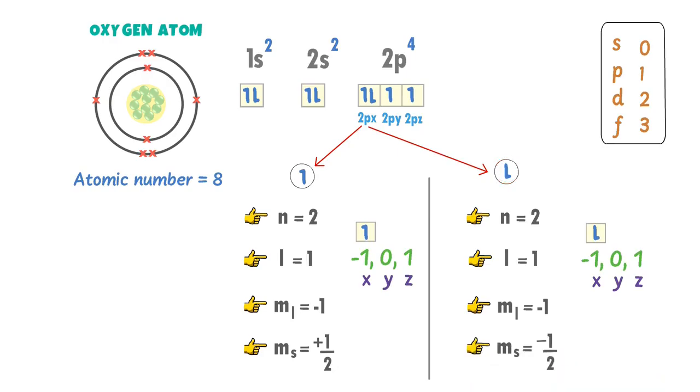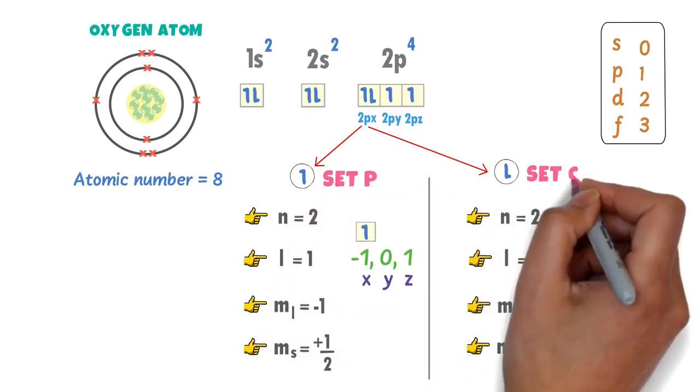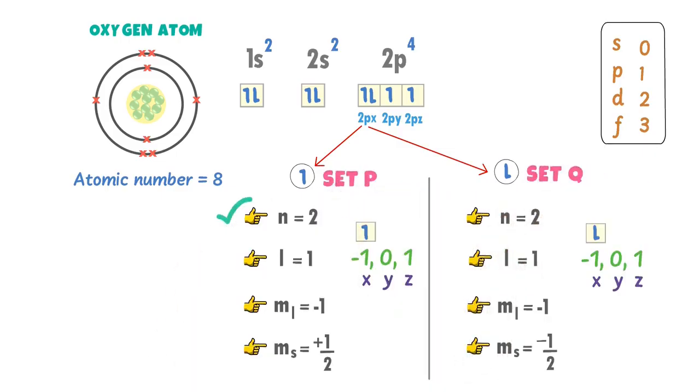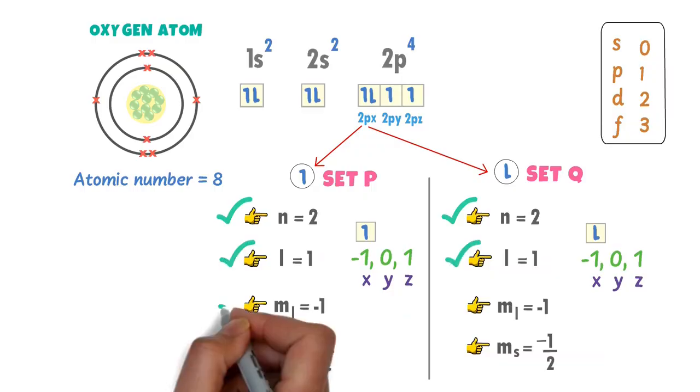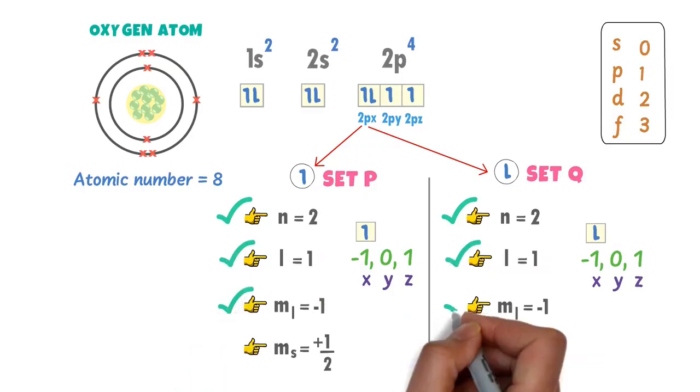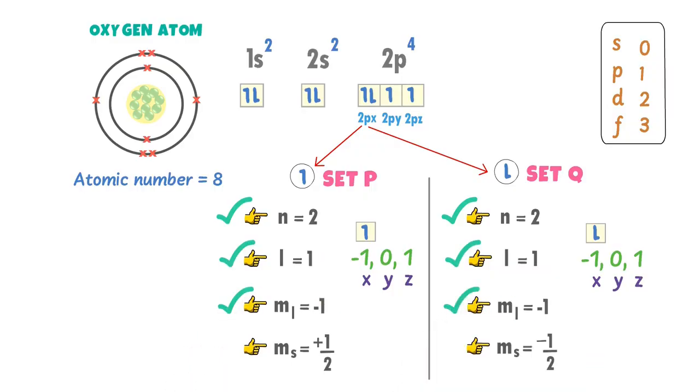Now check the similarity between 4 quantum numbers of these two electrons. Let this be set P and this be set Q. n is equal to 2, n is equal to 2, l is equal to 1, l is equal to 1, ml is equal to -1, ml is equal to -1, but ms is equal to +1/2 and ms is equal to -1/2.